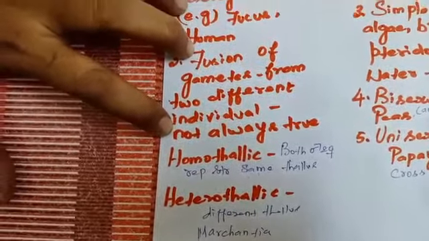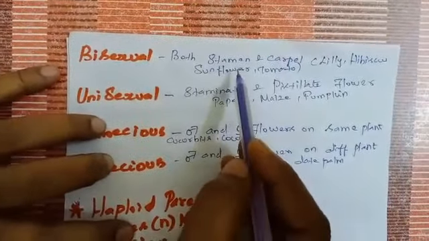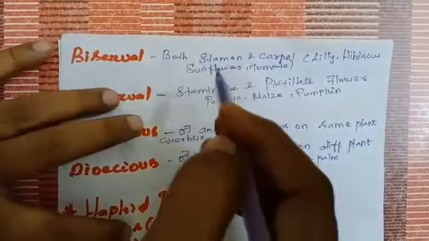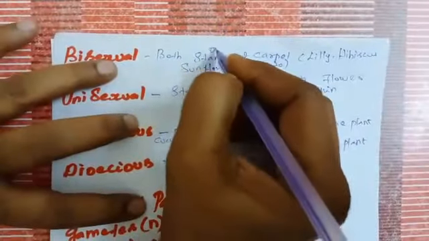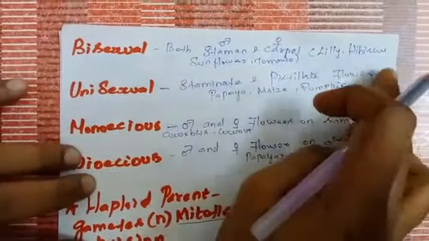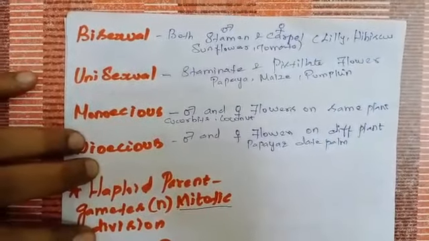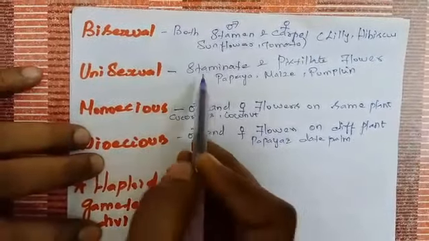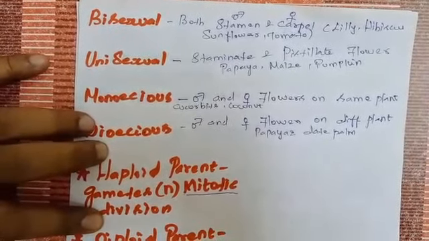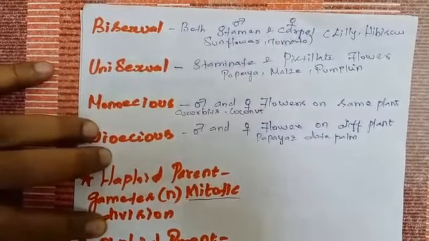Example, Marchantia. Bisexual. What is meant by bisexual? If a flower possesses both stamen and carpel, that is known as a bisexual flower. Stamen is the male part, carpel is the female part. Example, lily, hibiscus, sunflower, tomato. Unisexual means male and female flowers are present separately. Never both. Never carpel as well as stamen present in a single flower.